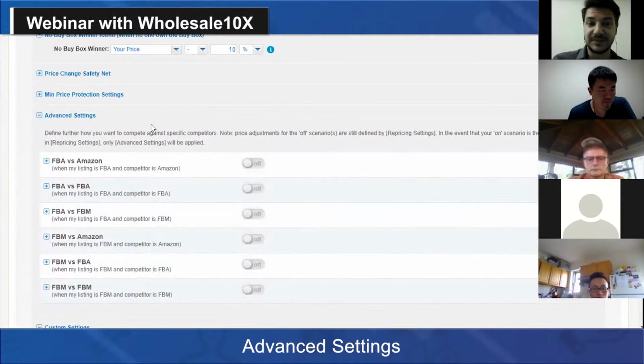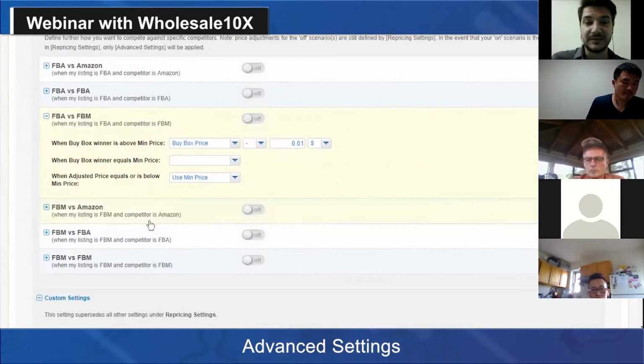If we go down a bit more, we have another very important part of our repricing rules, the advanced setting. This part, which I introduced briefly in the beginning, is where you can decide to have different behavior depending on who you're competing with. Since this rule is set to compete against the buy box winner, the buy box winner is only one at any given time. So if the buy box winner is an FBM seller, for example, and you have included the FBM seller, you can decide to not use the same strategy that you were using for the FBA, but maybe you want to add a percentage to your price because we know that an FBA can win the buy box over an FBM even if it's priced a bit higher.